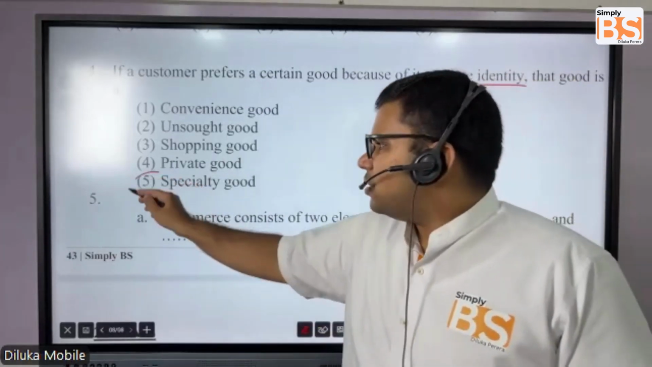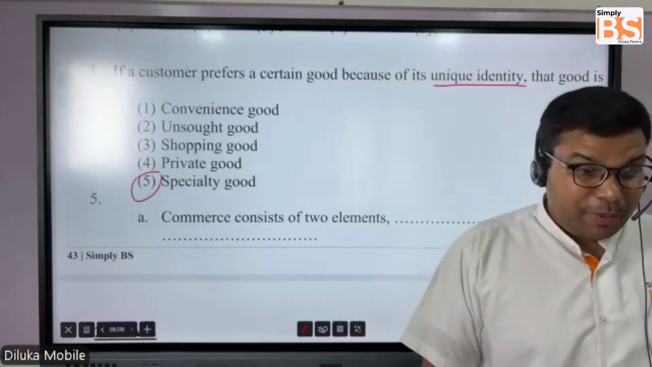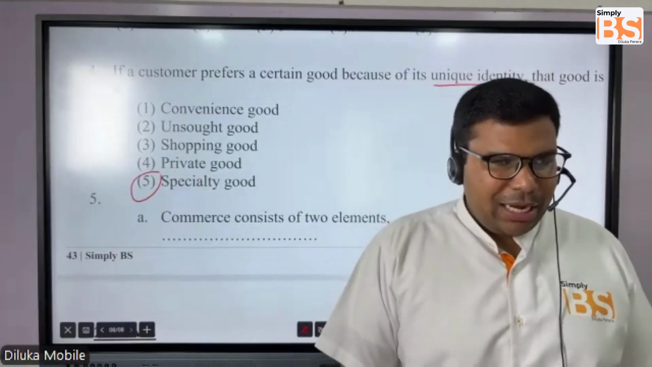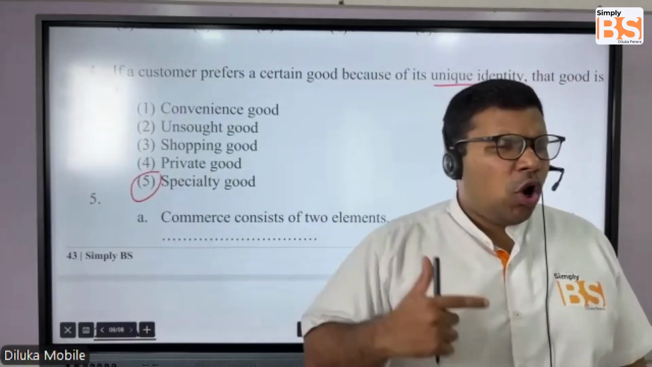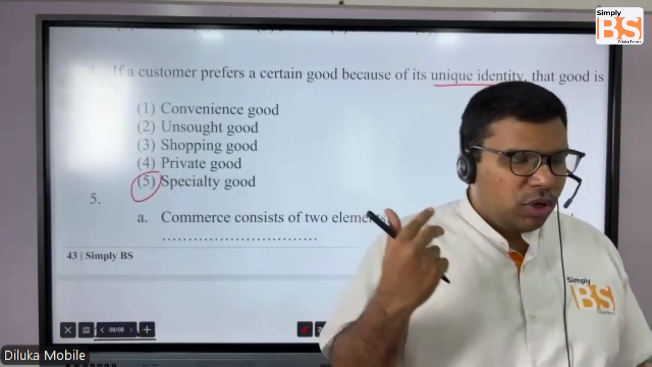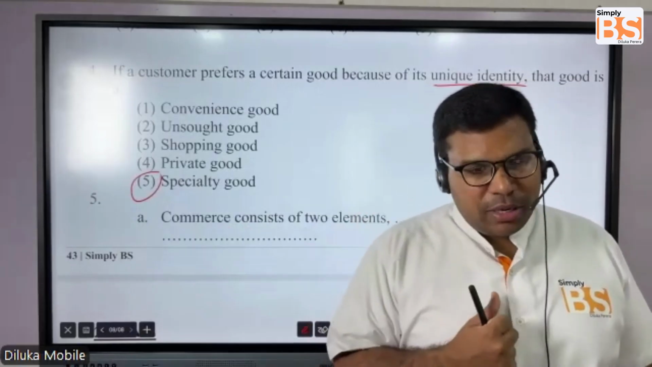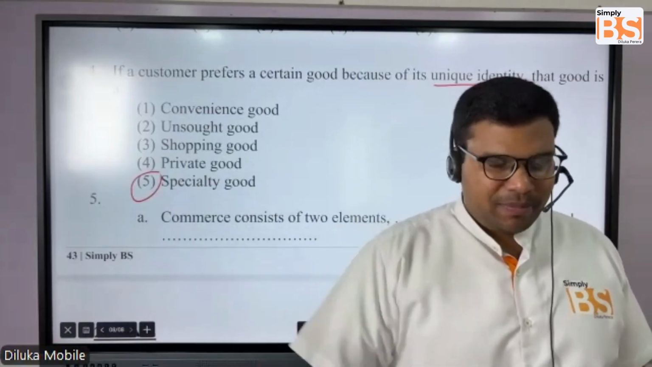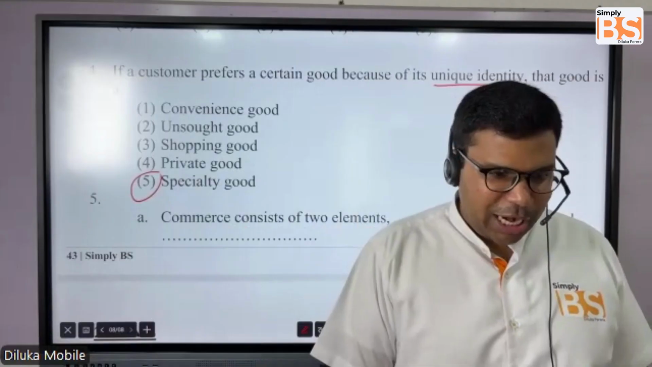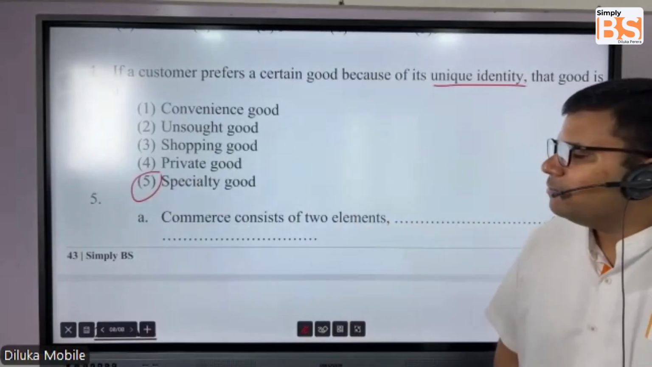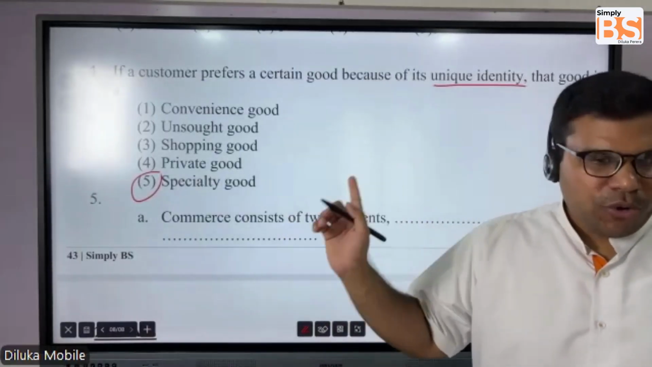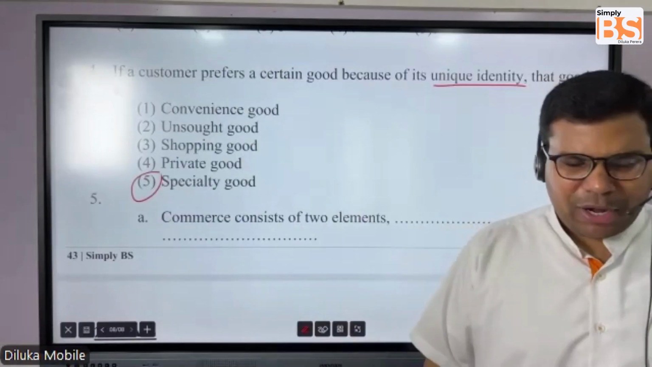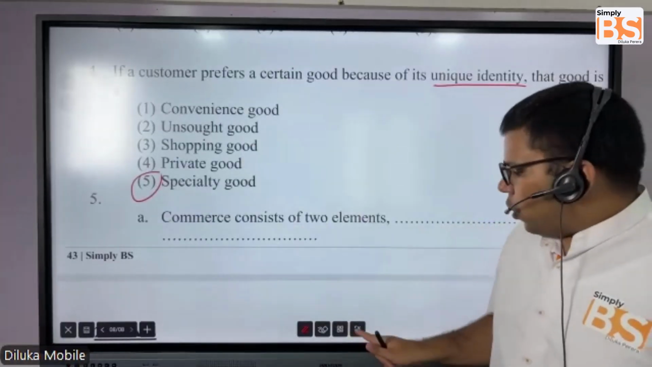Specialty goods. This is the answer. Specialty goods, you all can remember. Before you buy specialty goods, you spend a lot of time and effort, because you make a large investment. You do a big comparison, and then you go and buy specialty goods. That's the answer. So the examples that I told you, the vehicles and buying apartments, come under specialty goods.